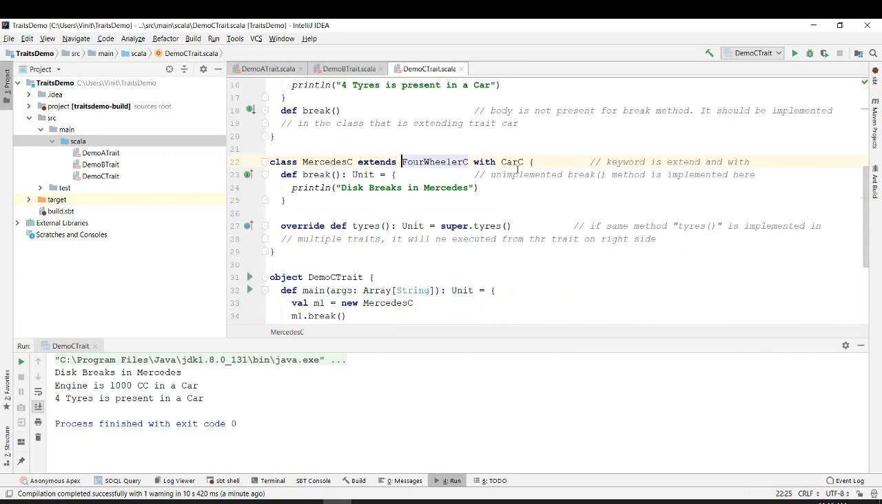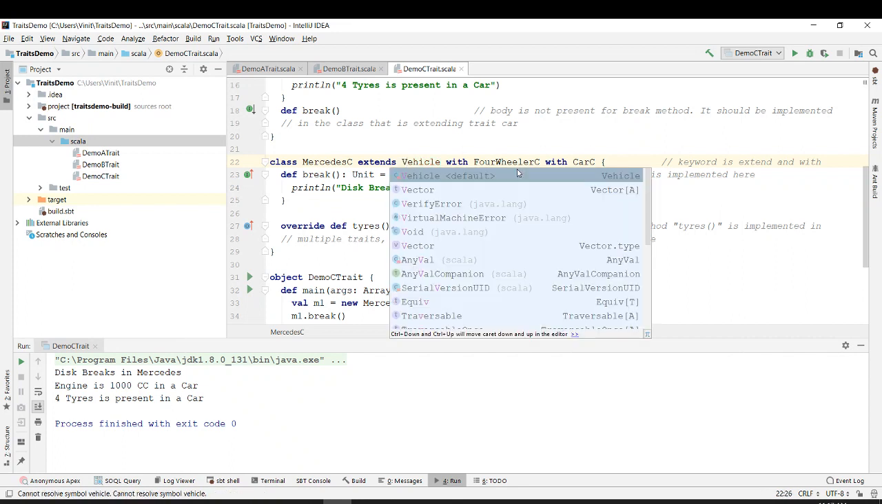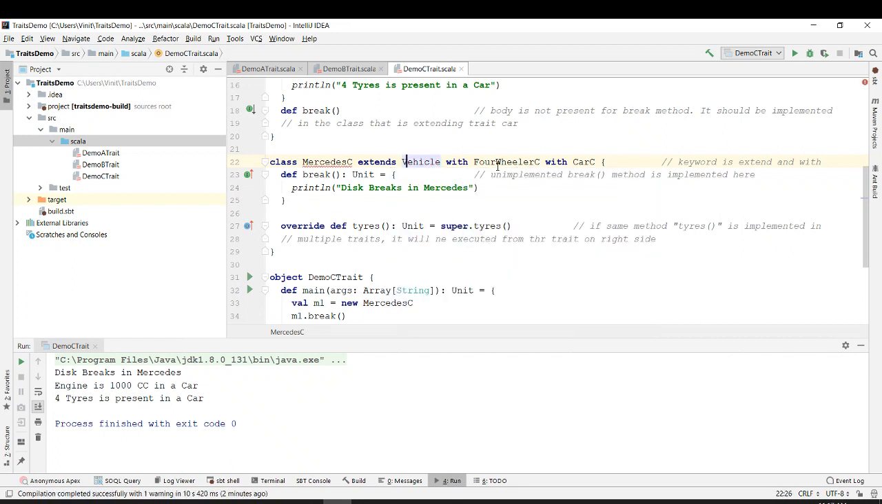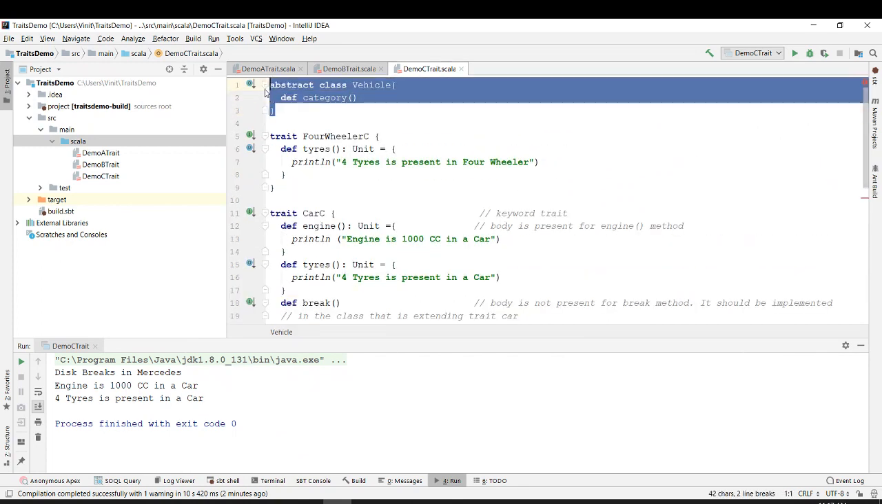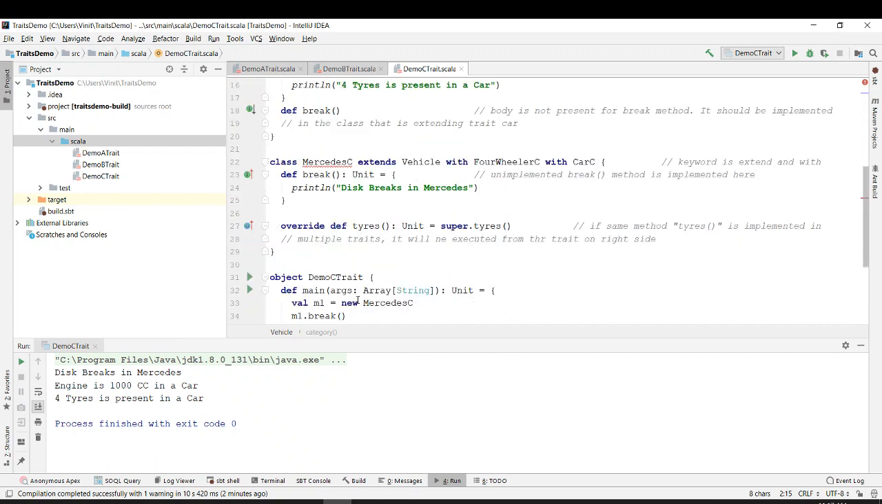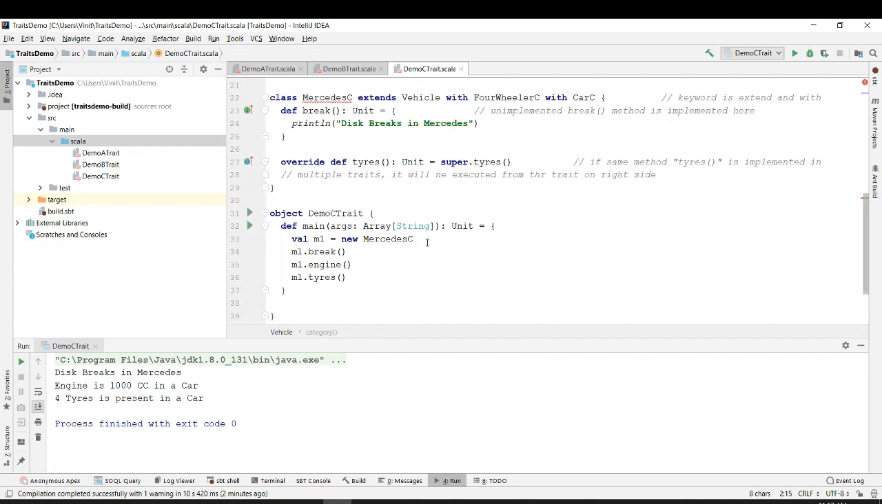Over here, when I was extending it, I will first extend it with vehicle with four wheeler with car. So as compared to the previous example, I have just added this particular abstract class vehicle, defined a function called category, but did not define a body for it. And I have extended it over here.